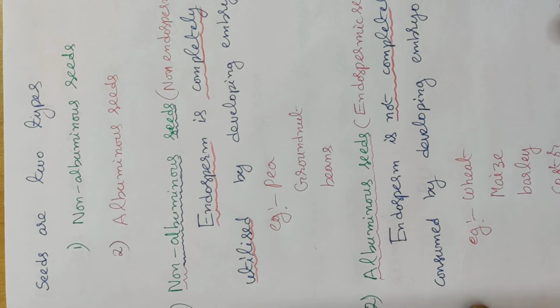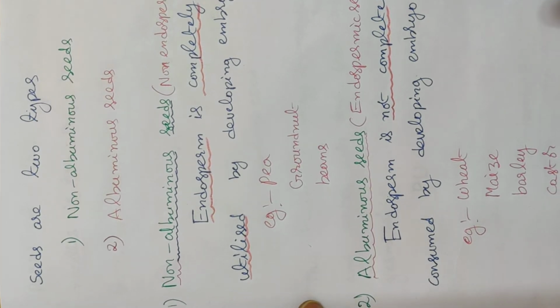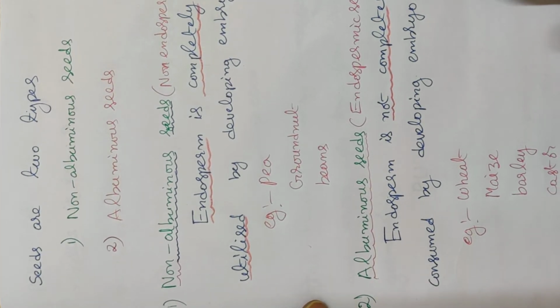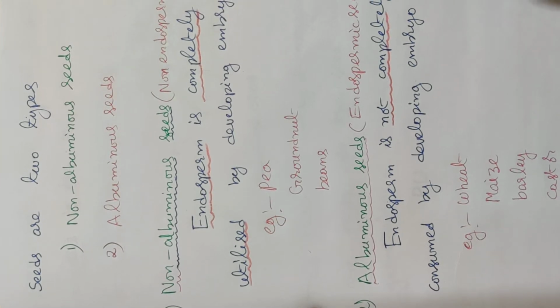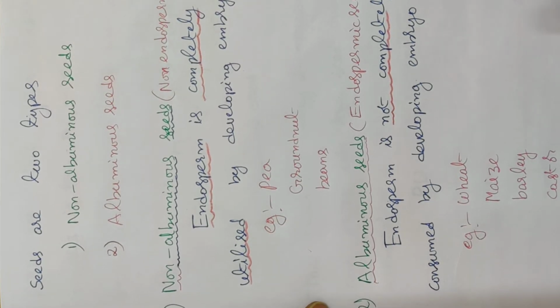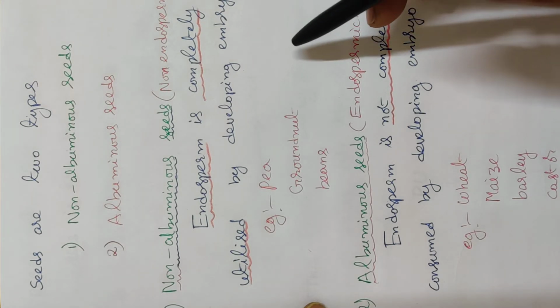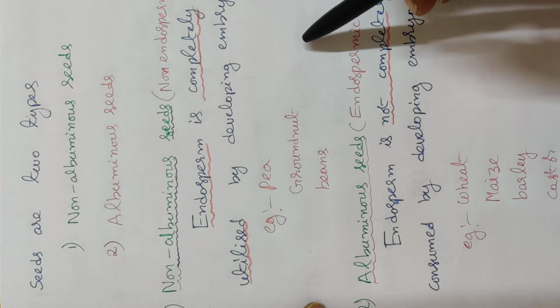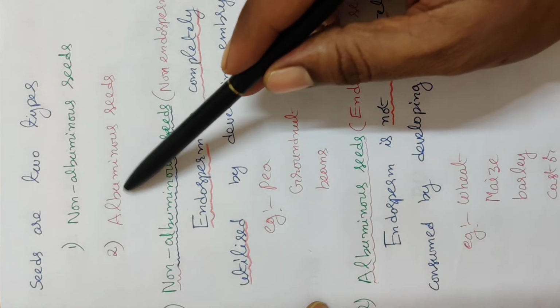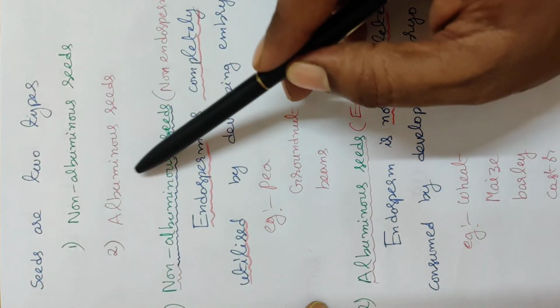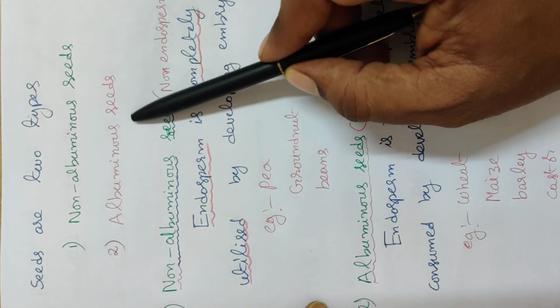The seeds are differentiated into two types based on whether the endosperm is completely utilized or not. The mature seeds are differentiated into two types. What are they? One is non-albuminous seeds. The second one is albuminous seeds.